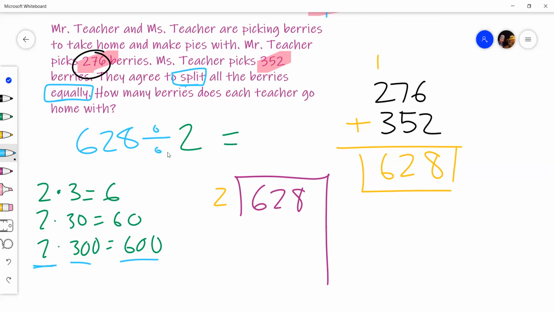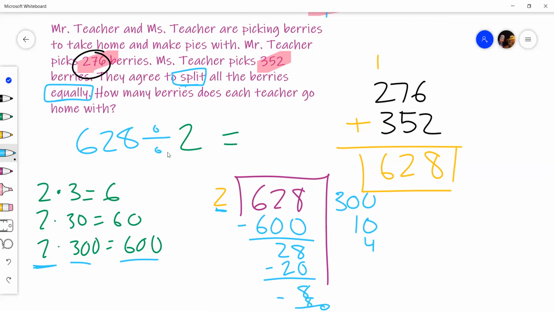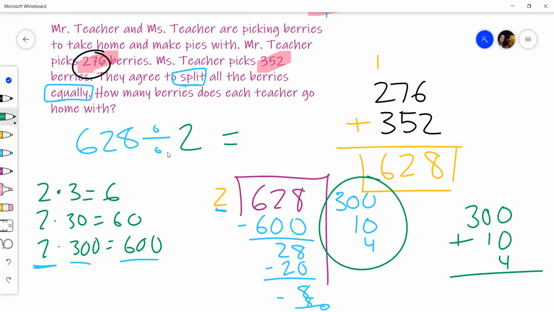So again, the 2 is right here. I'm going to do 3, a group of 300, and that equals 600. So I actually only have 28 berries left. 2 times 10 is 20. So that leaves me with 8 berries. Oh, and 2 times 4 is 8. So that leaves me with 0 berries. I'm just squeezing it in on the screen there. So actually I have no remainders. So there we go. Our final answer is what we get when we add these together. So we're going to take 300 plus 10 plus 4. And that's 314.